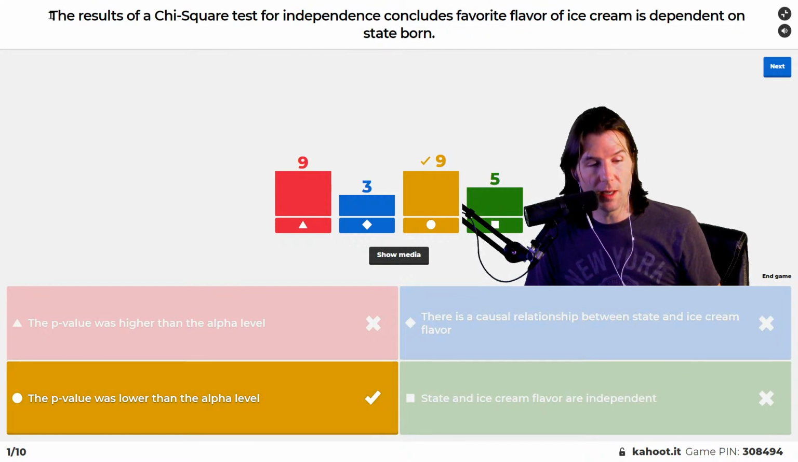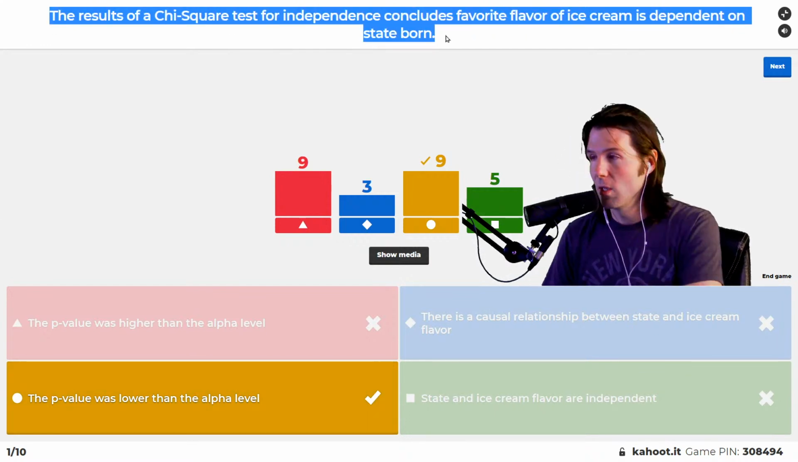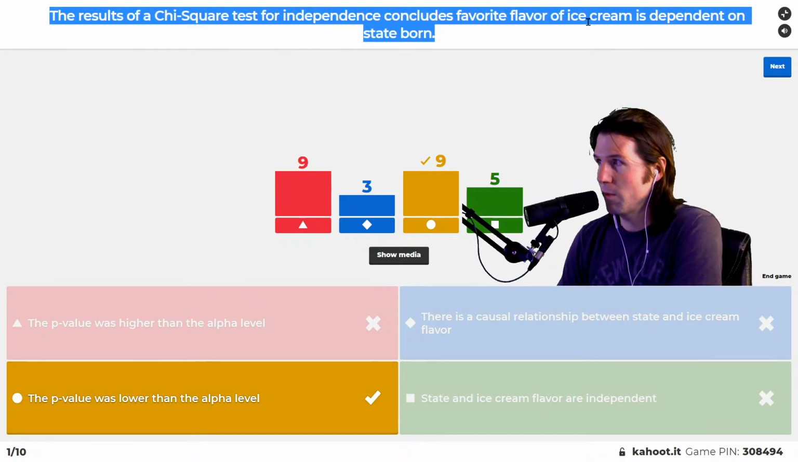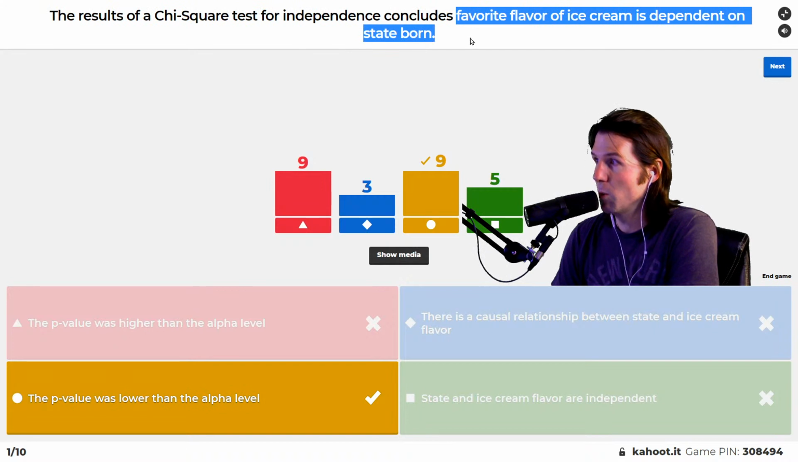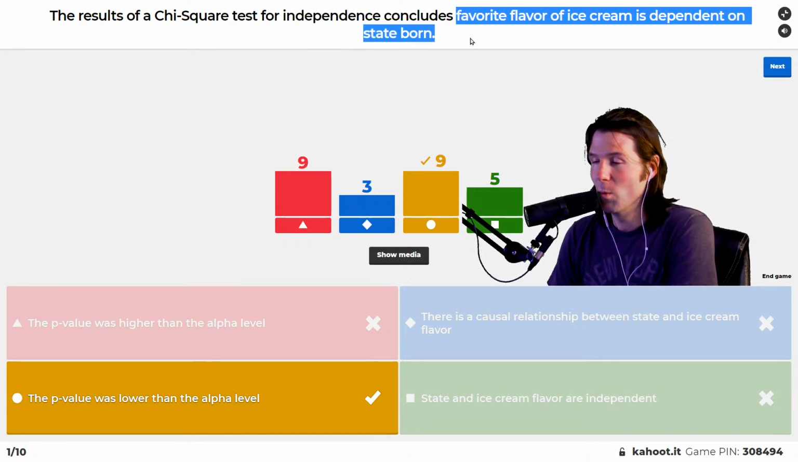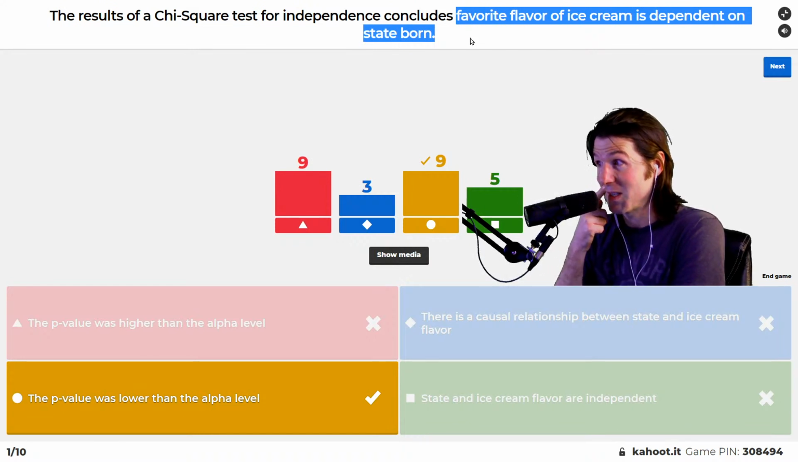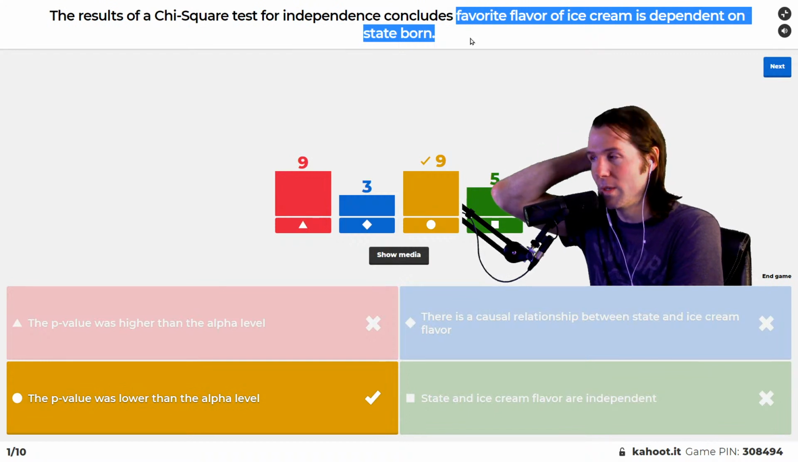What is the null for the chi-squared test of independence? It would be that the favorite flavor of ice cream would be what for the state someone's born in? What would be the null? They're independent. And then if we reject the null, we have evidence that they are dependent. I hope it's not 10-second latency. It might just be YouTube.